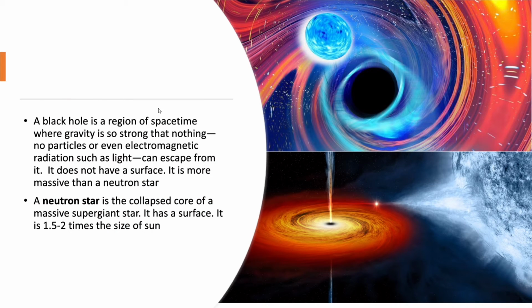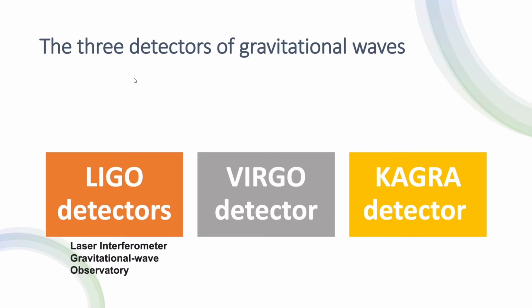A black hole is a region of space-time where gravity is so strong that nothing, no particle or even electromagnetic radiation such as light, can escape from it. It does not have a surface. It is more massive than a neutron star. A neutron star, on the other hand, is the collapsed core of a massive supergiant star. It has a surface unlike the black hole. It is 1.5 to 2 times the size of a sun. The collision of two black holes, two neutron stars, or a collision between neutron stars and black holes generates gravitational waves, and that is how they are detected.